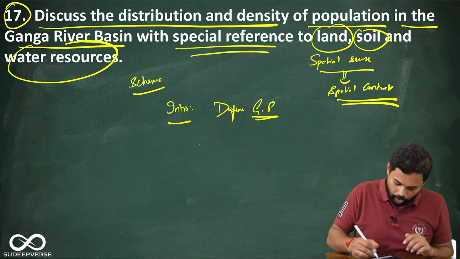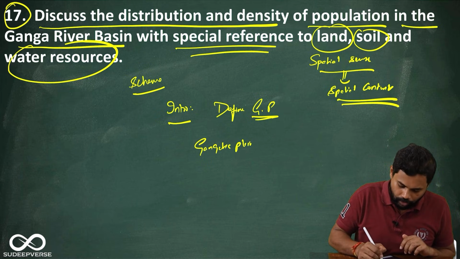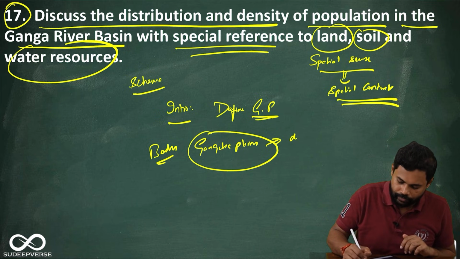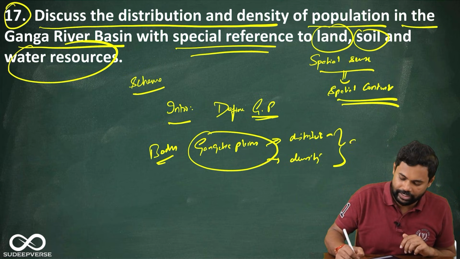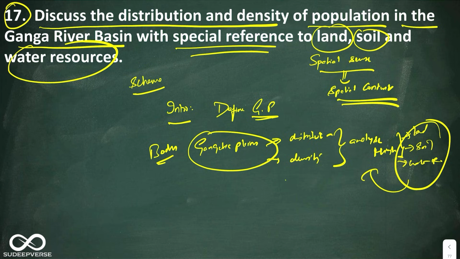Then I'm going to talk about Gangetic plains in the body, with respect to distribution and density. And here I'm going to analyze why the density and distribution is very high. When I'm explaining why it is very high, I'm going to take land, soil, and water resources, and I'm going to substantiate how all this facilitates the population density as well as the population distribution. So this is how I'm going to talk about it in the first part of the body. In the second part of the body, what I'll do is I will take the Gangetic plains.